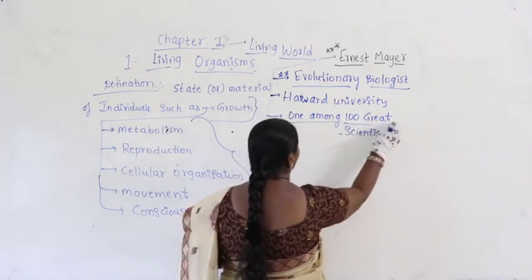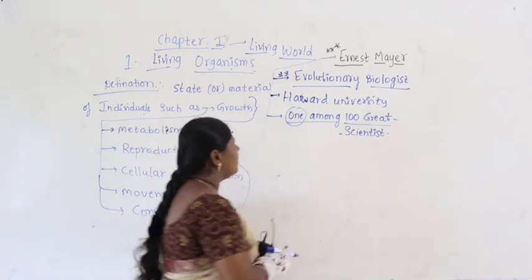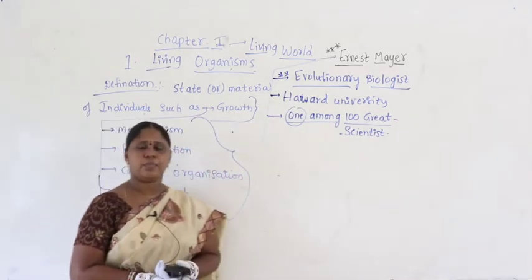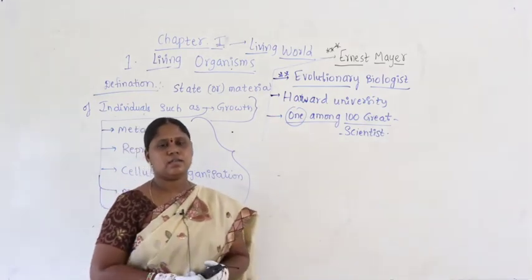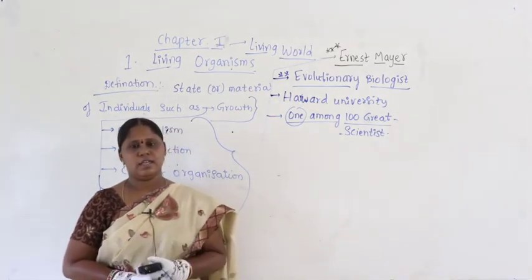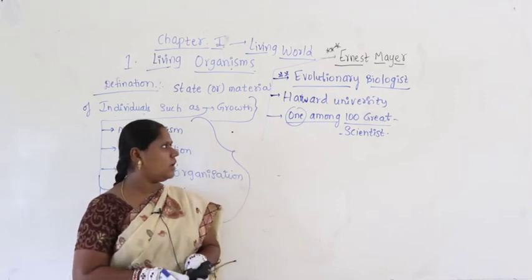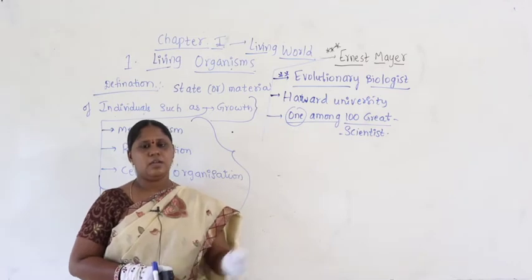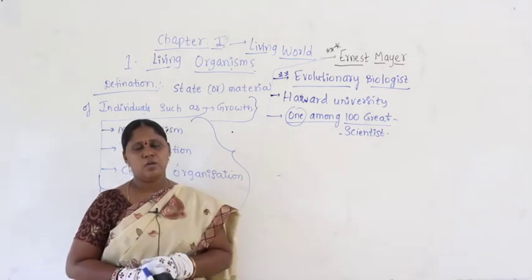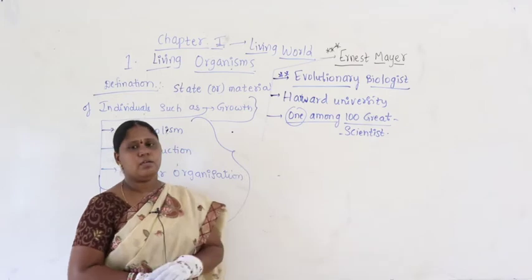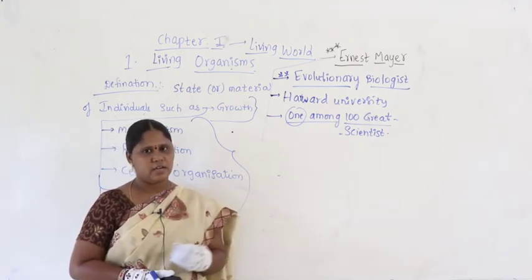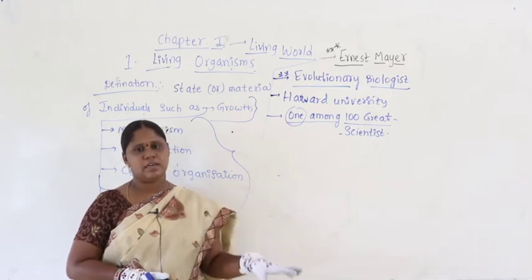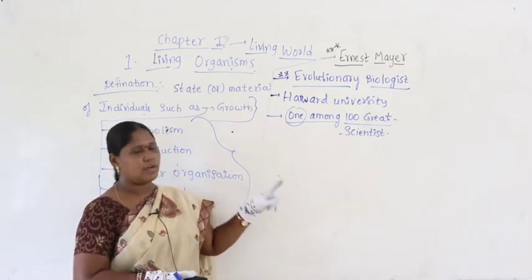If you take the list of the 100 great scientists in the entire world for science and technology today, one name will definitely be there. Who is that? Ernest Mayr. He is such a great and eminent scientist. Across the world, when you make a list of 100 great scientists, Ernest Mayr will definitely be one among them.